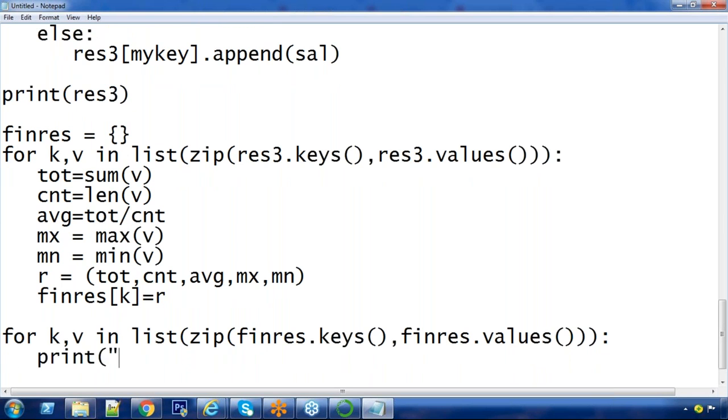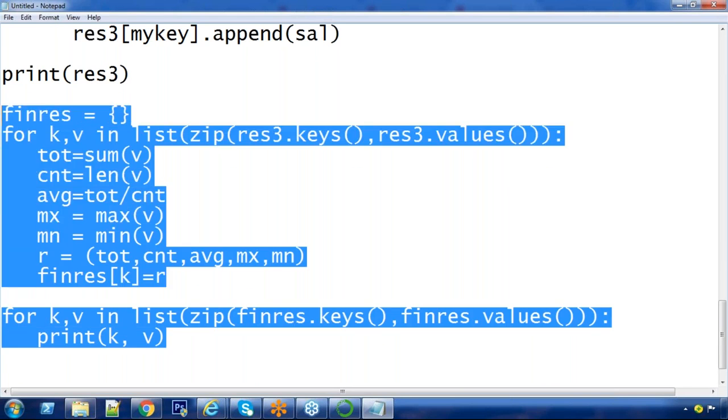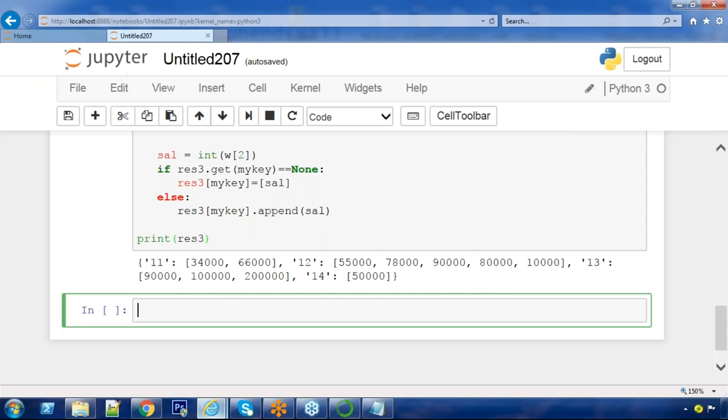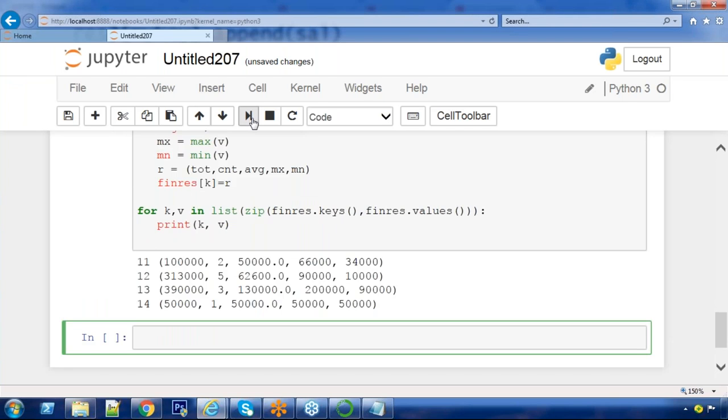Print K comma V. Just check this output. 11 total salary, number of employees in 12, average, maximum, minimum. For each department, all aggregations you got it. Got it.